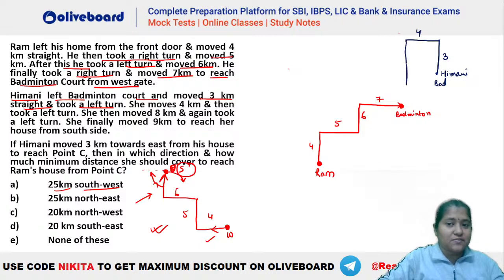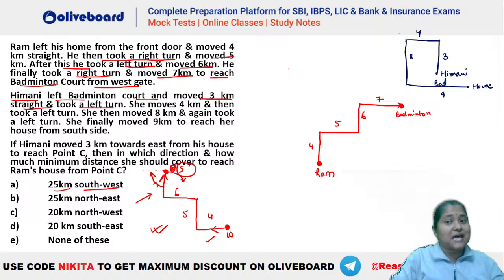So 8 kilometers will be something like this. Let's say this is 8 kilometers. And again took a left turn. So from here again takes a left turn. She moves 9 kilometers, right? So 9 kilometers will be something like this. This is your 9 kilometers to reach her house from the south side. Okay. So this is the house here that she has reached.